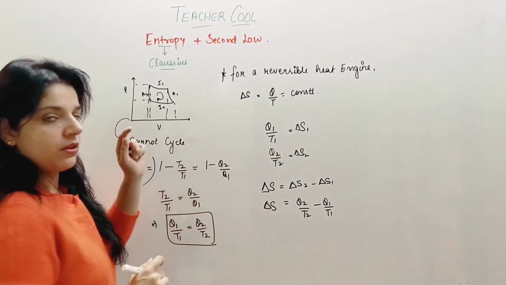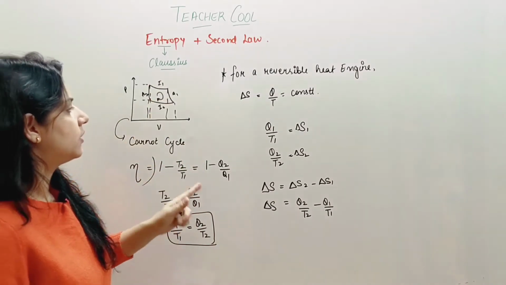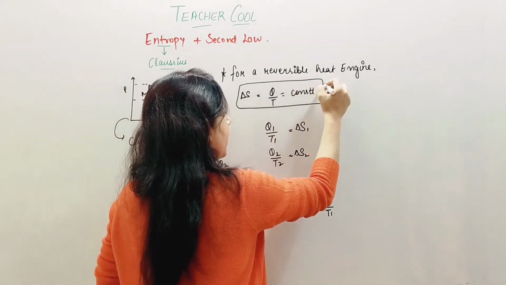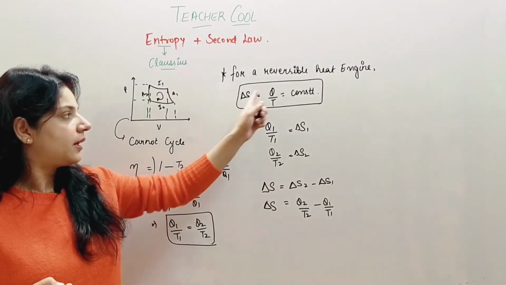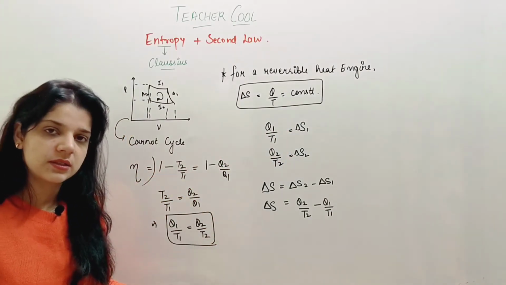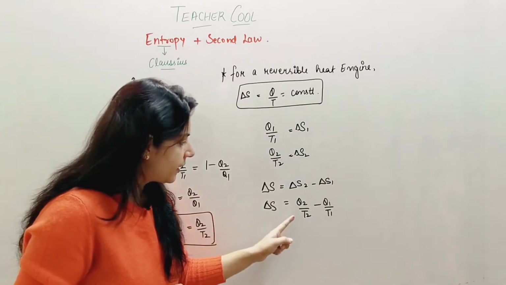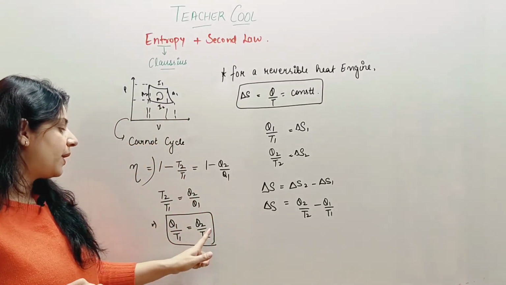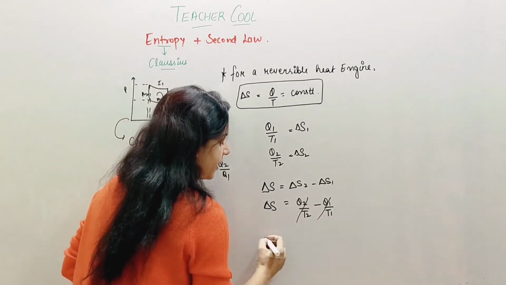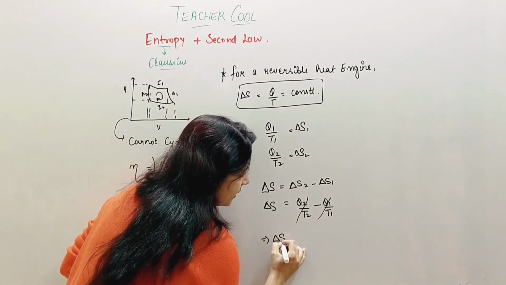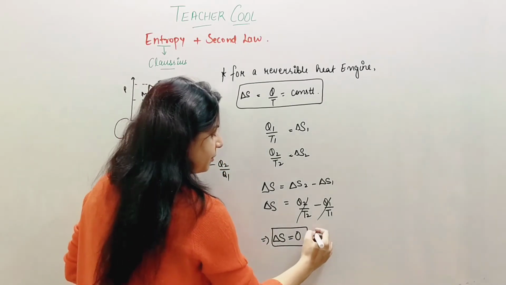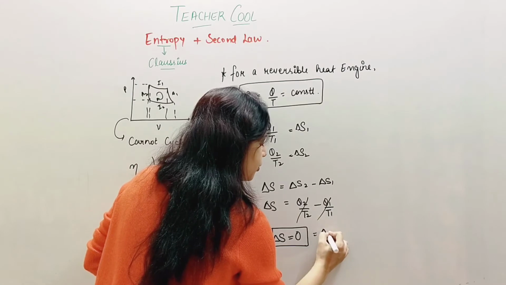The first concept out of this mathematical form is that the change in entropy of a system at a particular time and at a particular temperature remains constant. The second thing which comes out as a result is, when I come to this point, I know Q2 by T2 equals Q1 by T1. So that cancels out and delta S comes out to be 0.